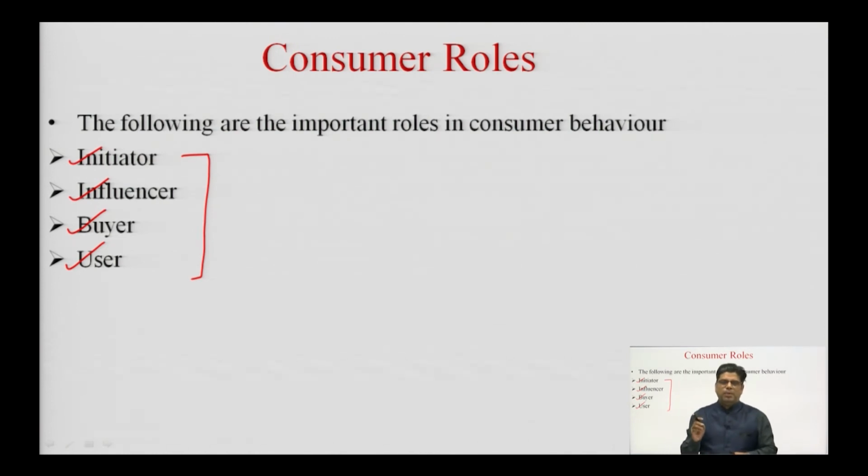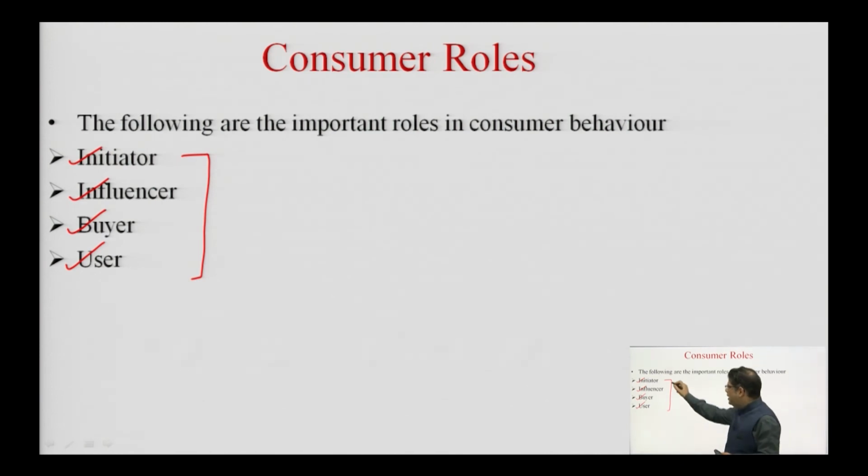Now, through an example, I am going to make you understand what these different types of roles are. Suppose there is a family of 4 people in which there are 2 parents and 1 son and 1 daughter. So, there are 4 people in this family, and the family wants to purchase a car. Let us say the son of the family, who is studying in college, is the initiator because he starts the discussion about purchasing a car, because his friend's family owns a car. So, he comes back home and starts the discussion of purchasing a car.